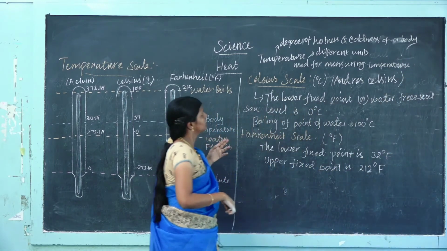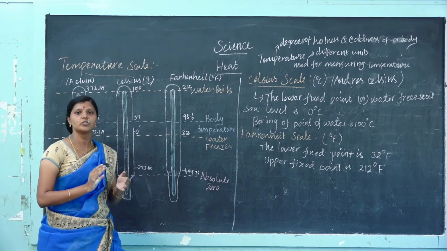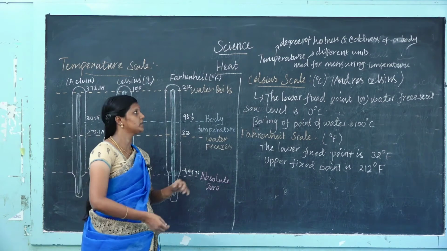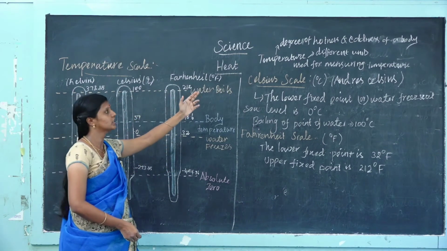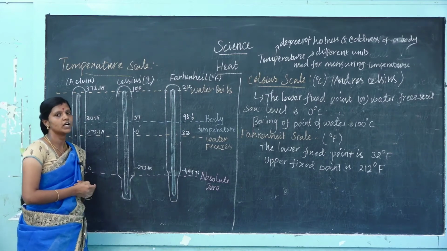What is temperature? Temperature is the degree of hotness and coldness of a body. Temperature is used to measure the degree of hotness. I already said touch is not a reliable method. So the quantity of temperature is used to measure how cold or how hot an object is.